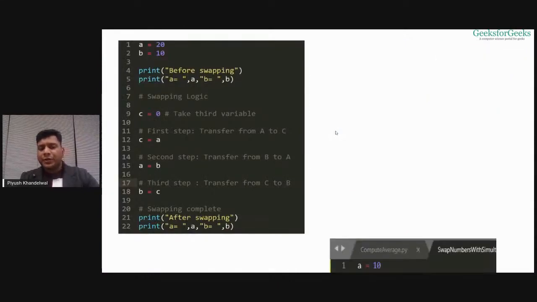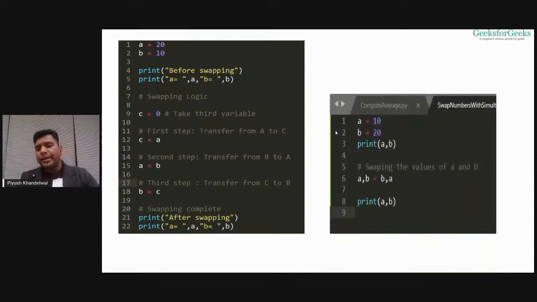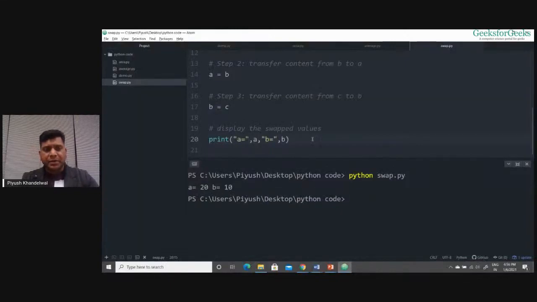Now I'll share one more code with you. Here you will see a equals 10, b equals 20. We are printing a and b, these are the unswapped values. Then I'm writing one statement, which is a comma b equals b comma a. It is saying that this logic will swap the values of a and b. Let me check, let me verify.